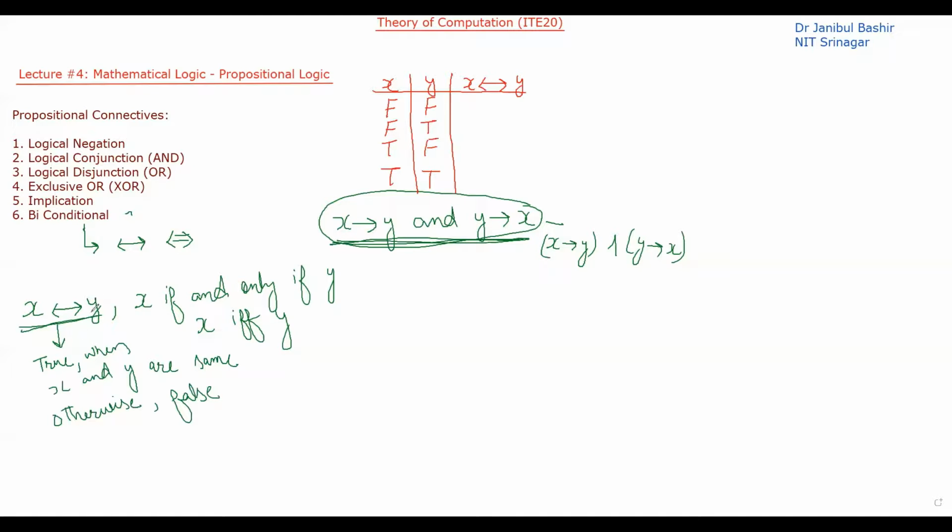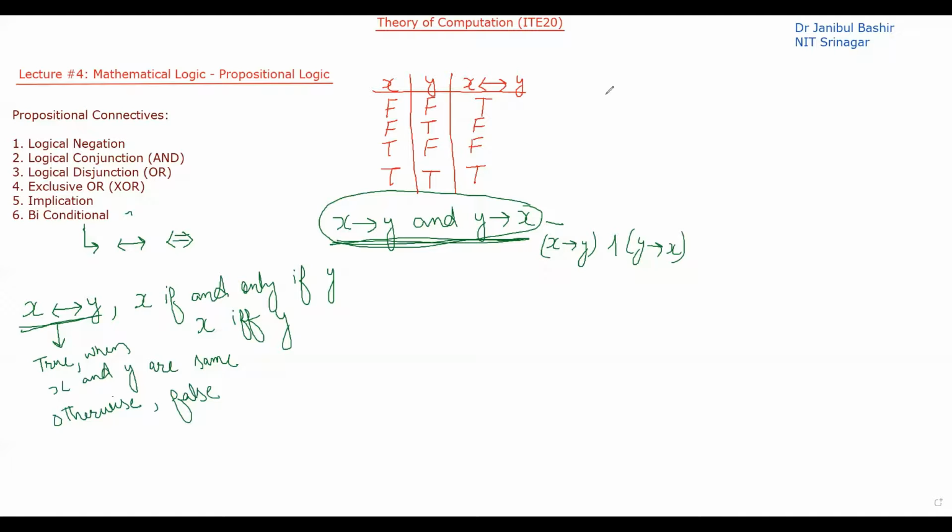Okay, so what I am saying is that X implies Y will be true when X and Y are the same. So in the first case, are X and Y the same? Yes, so it will be true. In the second, are X and Y the same? No, it will be false. In the third, are X and Y the same? No, it will be false. And in the fourth case, are X and Y the same? Yes, it will be true. Okay, so this is the truth table of X implies Y.